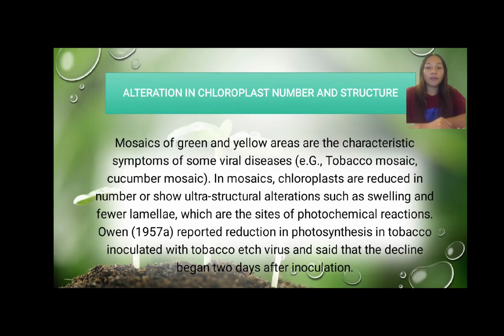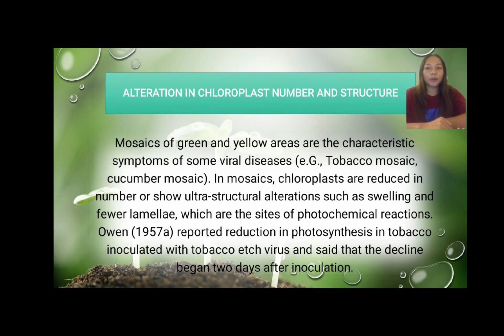The third effect of pathogen on photosynthesis is alteration in chloroplast number and structure. Mosaic of green and yellow areas are the characteristic symptoms of some viral diseases, for example, tobacco mosaic and cucumber mosaic.